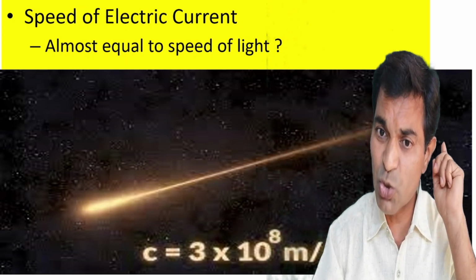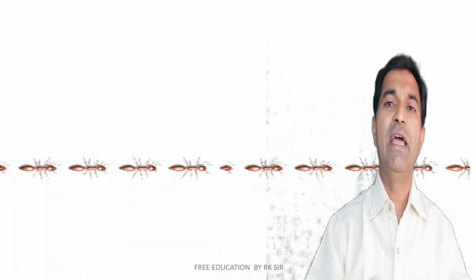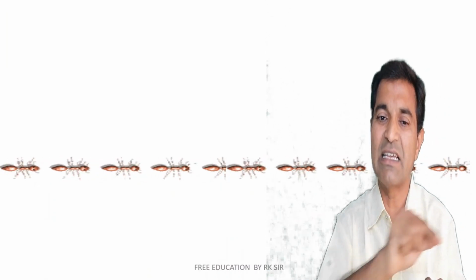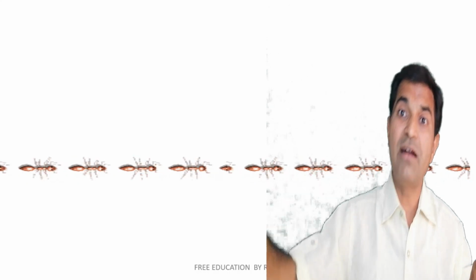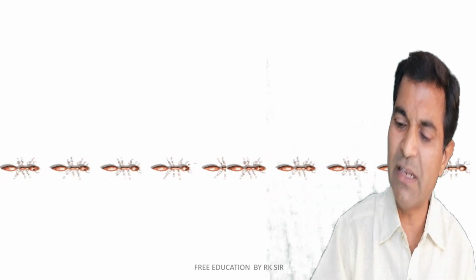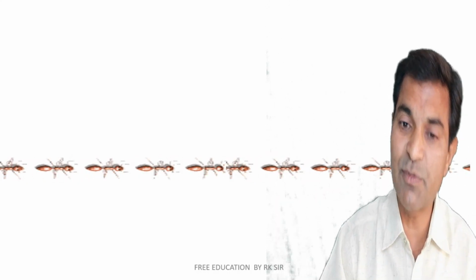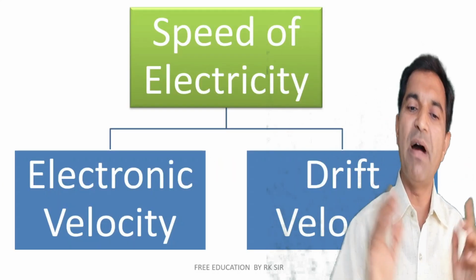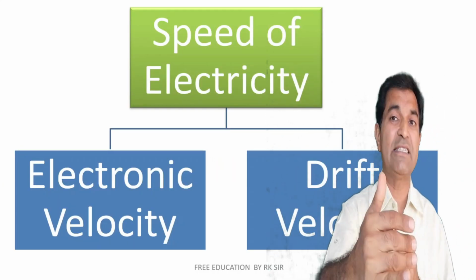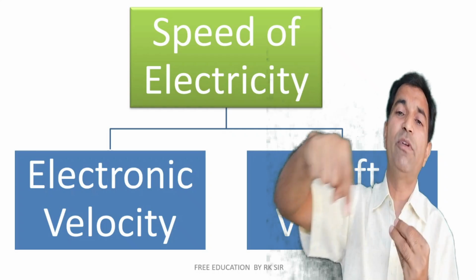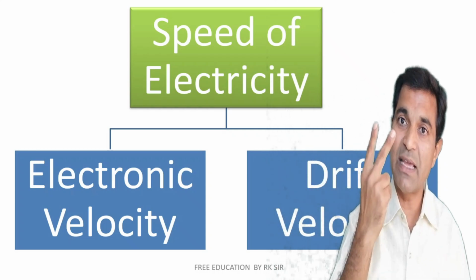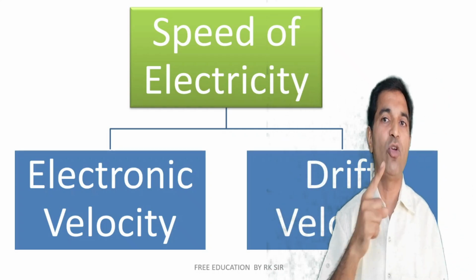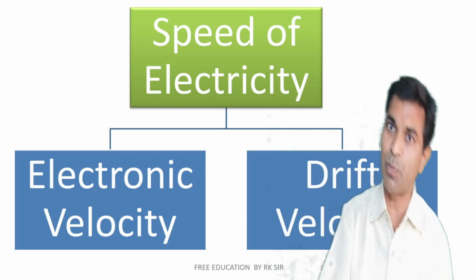But actually it's not the speed of the individual electron. An individual electron travels just like moving ants, very slowly, and this is known as the drift velocity of an individual electron. But the effect of electricity: if there is a 6 lakh kilometer long wire, it will take 2 seconds, because 3 lakh kilometer per second is the speed of the effect of electricity.